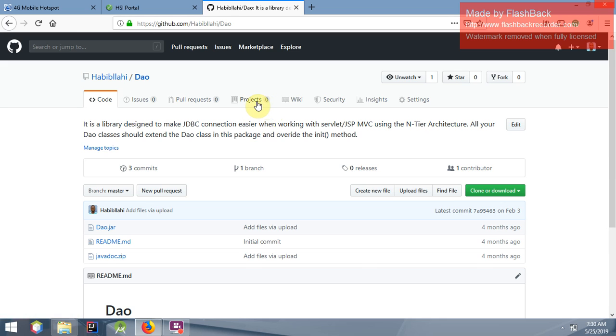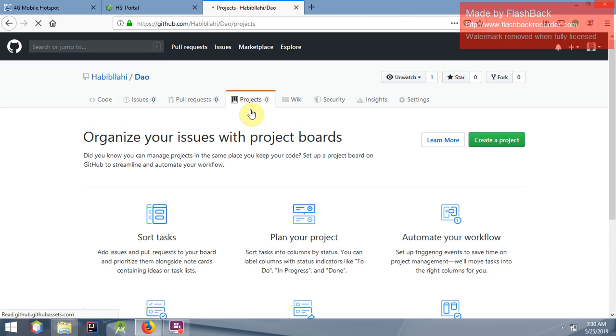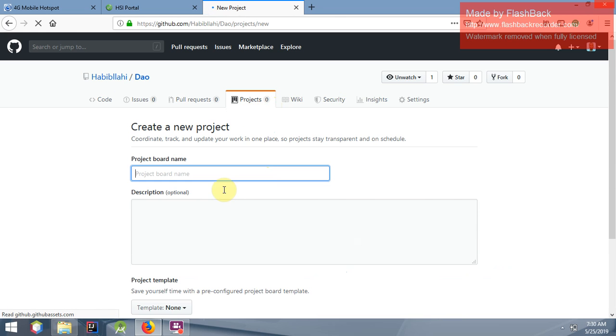If I want to create one, I'm going to click on this tab, and it's going to try to load, but it's not going to see any project because there's no project. So I can create a project. I can click on create project. When I click on create project, it's going to create a project for this particular DAO.